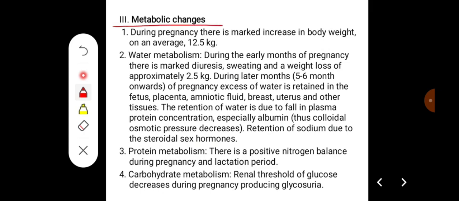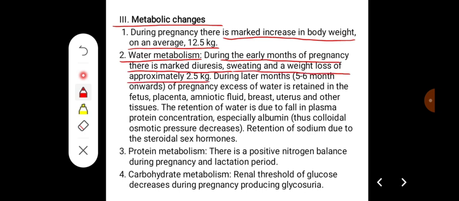The metabolic changes that occur during pregnancy. During pregnancy, there is a marked increase in body weight, on average 12.5 kg. So there will be alteration in water metabolism. During the early months of pregnancy, there is marked diuresis, sweating, and a weight loss of approximately 2.5 kg.